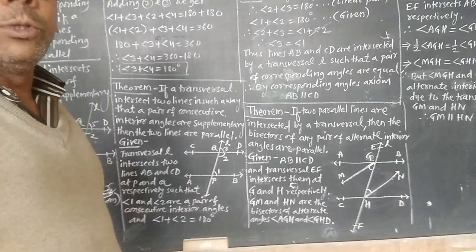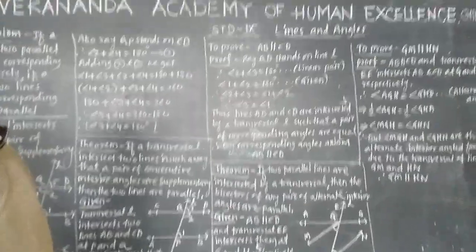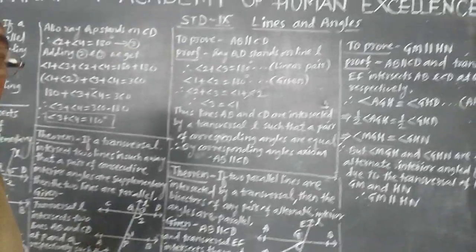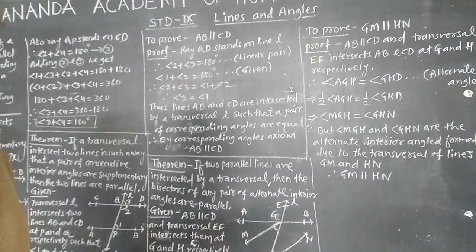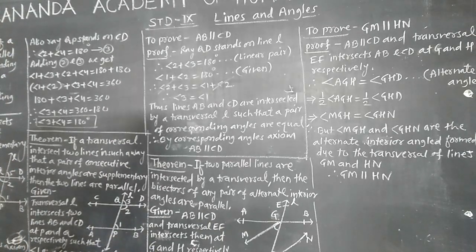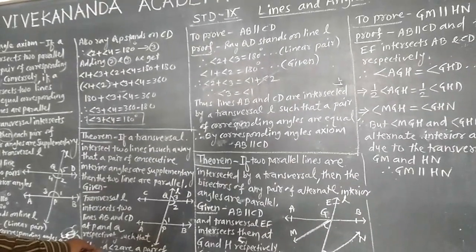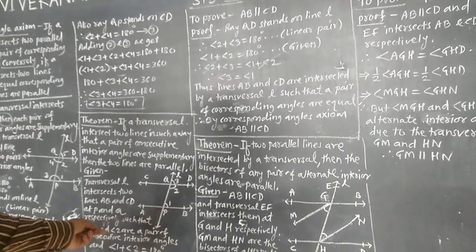So we have to prove that the two lines AB and CD are parallel here.